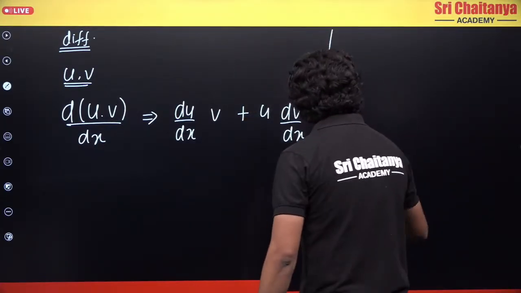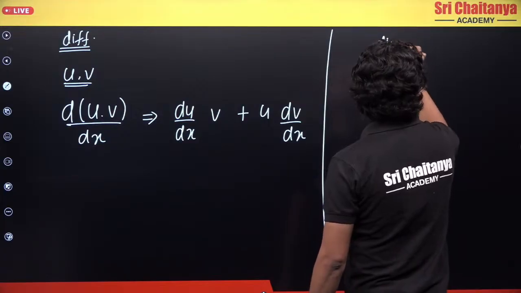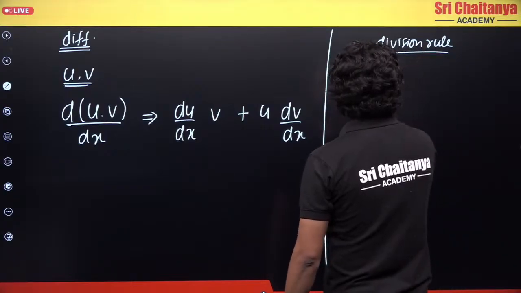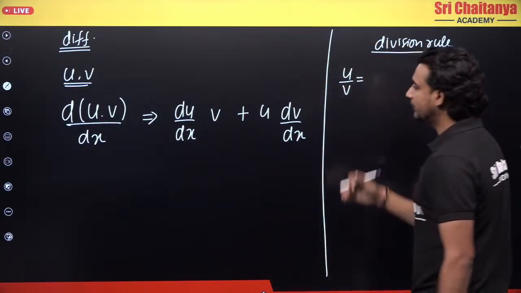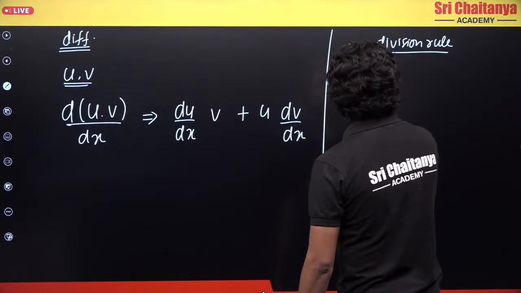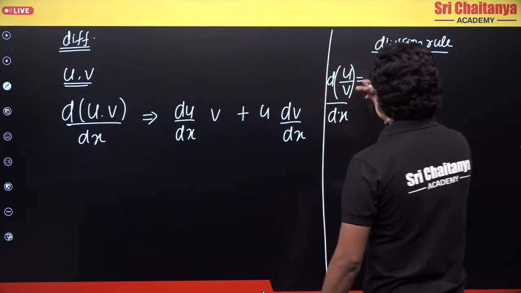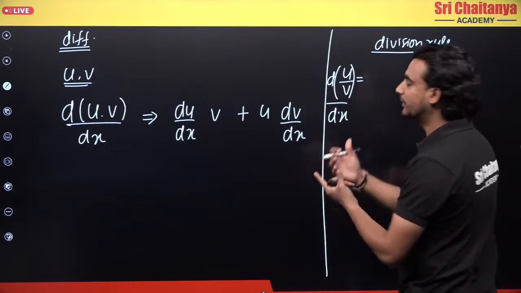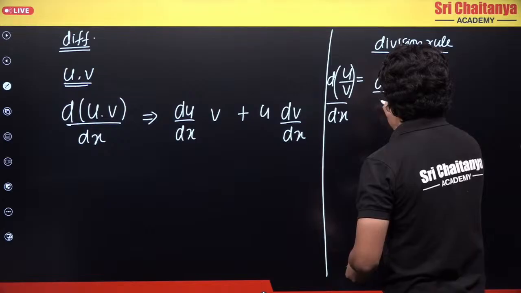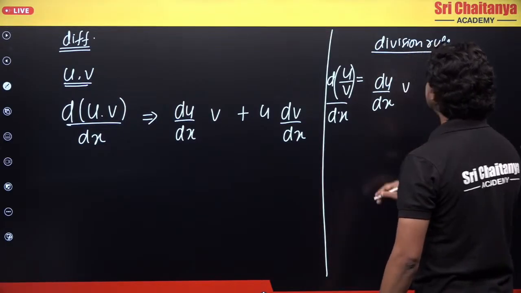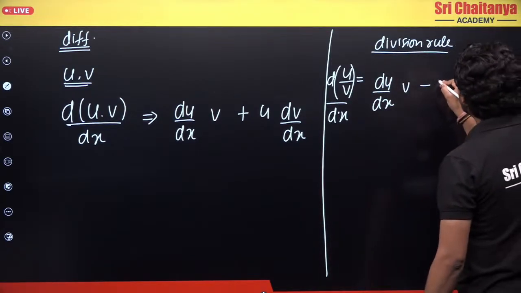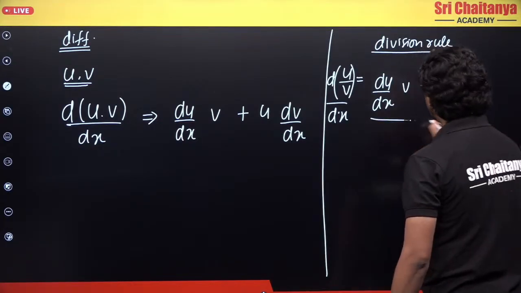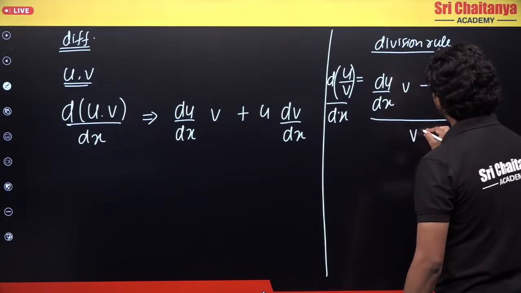Then we did the division rule. And what was the division rule? If you remember, if I have a function written as u by v and I want to differentiate this, first of all you differentiate the numerator and keep the denominator as it is, minus, then you keep the numerator as it is and differentiate the denominator. And finally you write the denominator square.